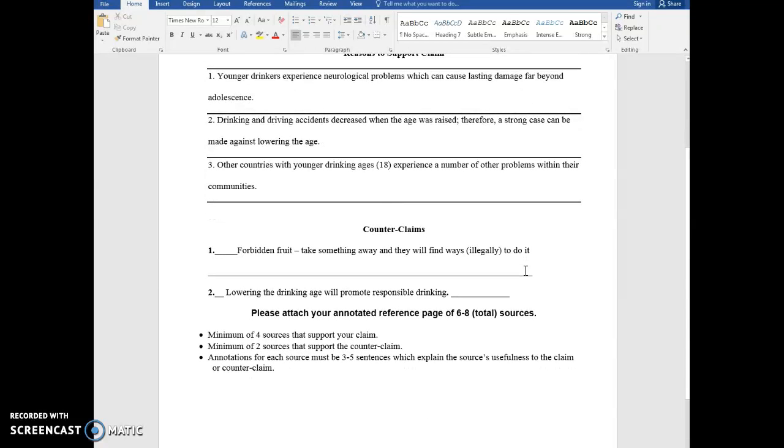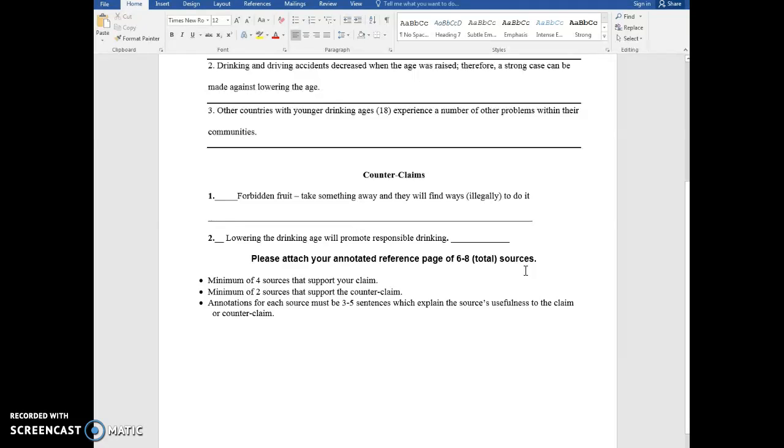Then you're going to be asked to provide at least 2 counterclaims. What is the other side saying? So for this sample, a lot of people on the other side are saying that if you make something forbidden, or have that forbidden fruit, take something away from a group of people, they actually want it more and more and will do anything they can to get it. Albeit it's illegal, they're still finding ways to go around some of the age restrictions.